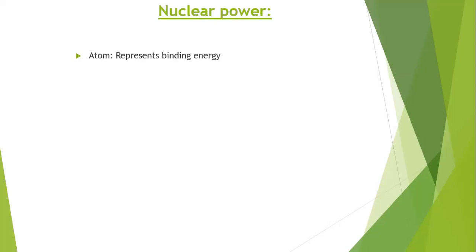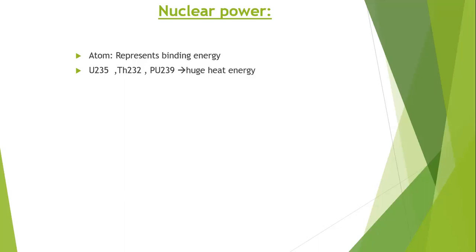So what are the various elements we are using for this nuclear power? There are three main elements. The first one is uranium 235, then thorium 232, and plutonium 239.